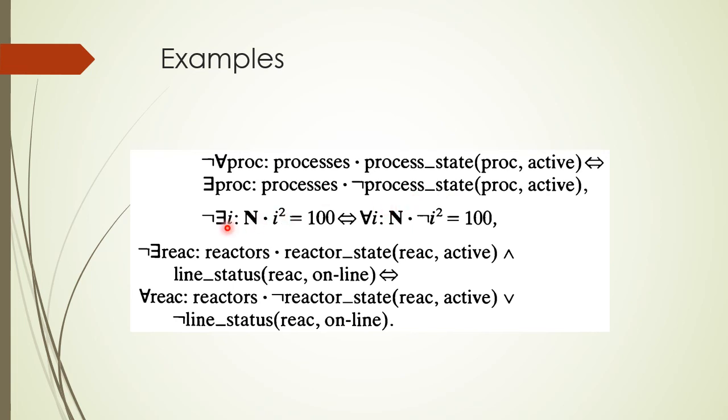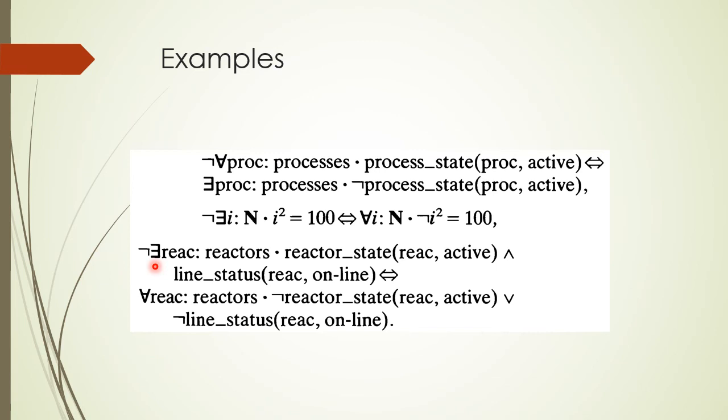And if we apply the negation on the existential quantified statement that there exists i of type natural number, i square is equal to 100, then the existential quantifier is converted into a universal quantifier, and the negation is applied on the predicate, which is i square is equal to 100.